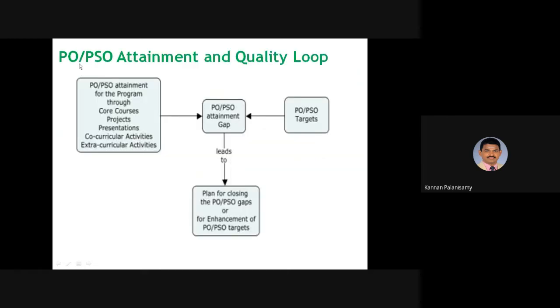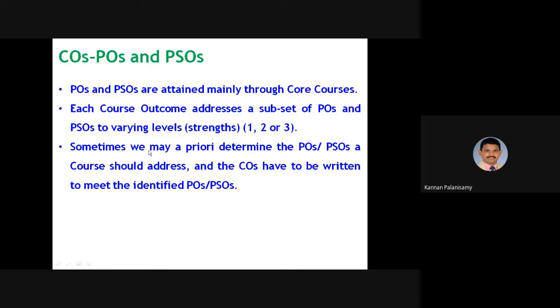And this is the PO PSO attainment quality loop. You see here PO PSO attainment for the program through core courses, projects, presentations, co-curricular and extracurricular activities. Then targets are set for this PO PSO. Then finding the gap between this PO and PSO leads to plan for closing the PO PSO gaps or otherwise enhancement of PO PSO targets. So the same way what we have discussed for COs.